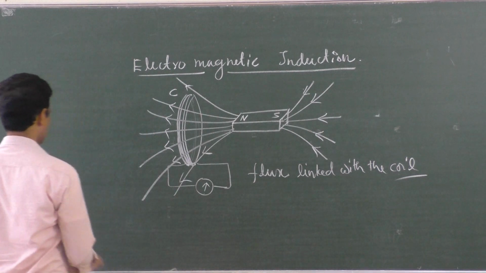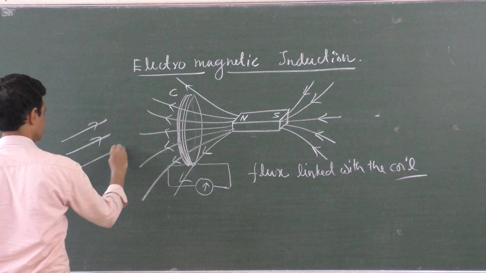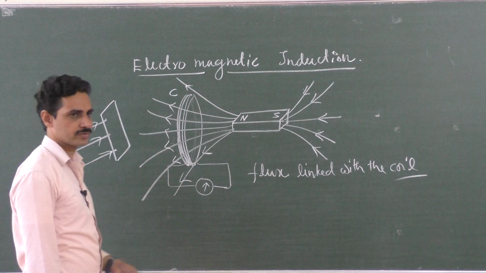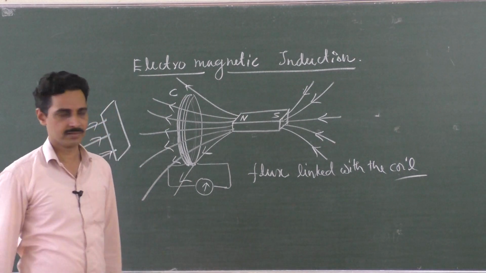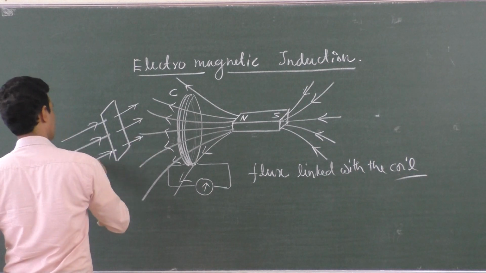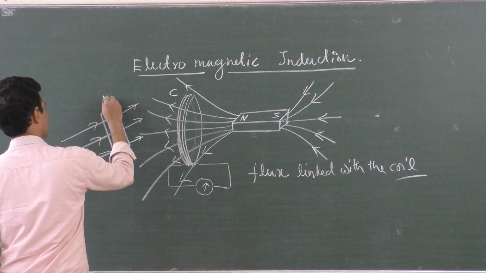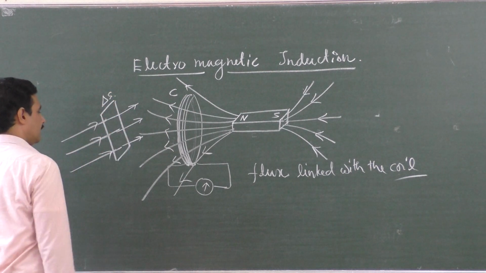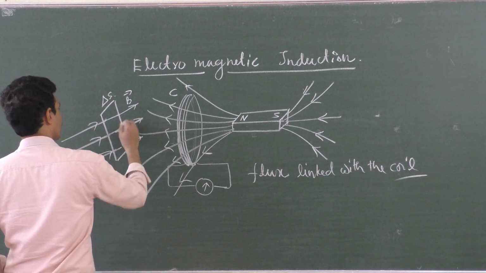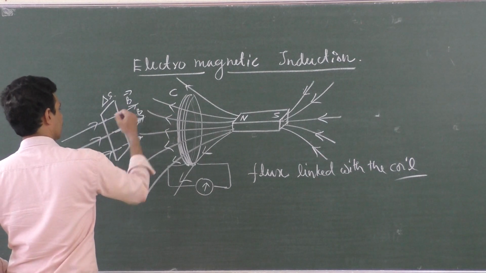So what is magnetic flux? Suppose there is a source of magnet and the magnetic field lines are moving like this. If you imagine a surface, of course now it is very easy to explain it because already you have seen what is electric flux. How many magnetic lines of force pass normally through this surface? Suppose the area of this surface is delta S, and this is the direction of magnetic field. You imagine a normal to the surface. Normal to the surface and magnetic field lines both are parallel, right?